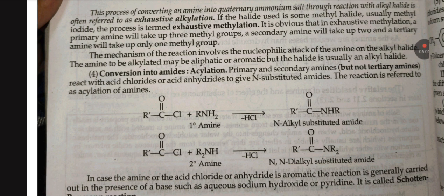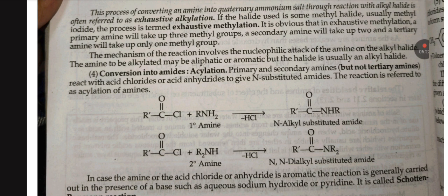If the halide used is a methyl halide, usually methyl iodide, the process is called exhaustive methylation. It is obvious that in exhaustive methylation, a primary amine will take up 3 methyl groups, a secondary amine will take up 2, and a tertiary amine will take up only 1 methyl group.